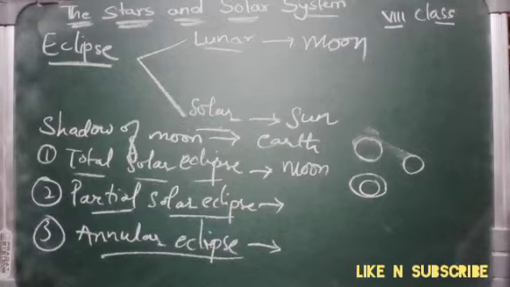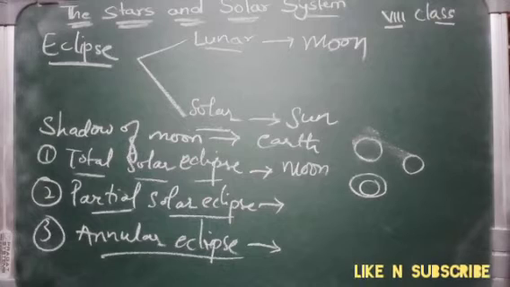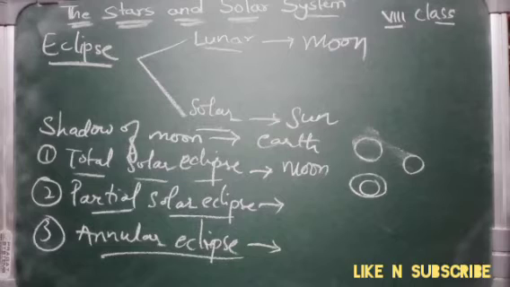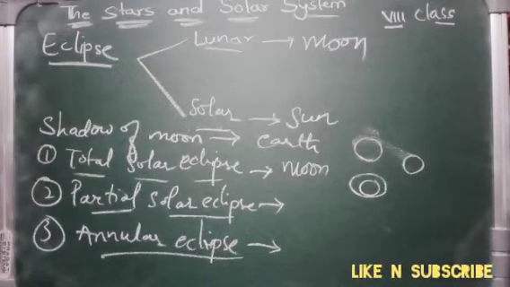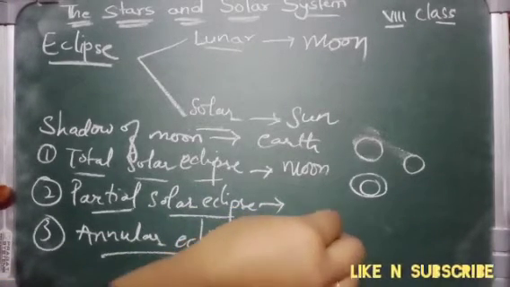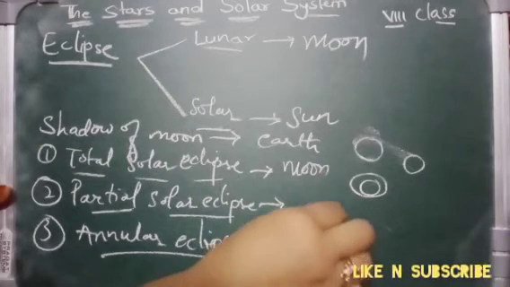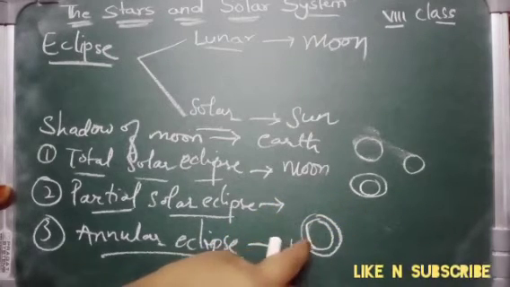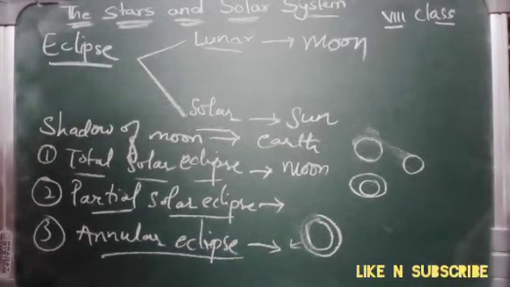It occurs only when the moon appears smaller than the sun as it passes centrally across the solar disk, and a bright ring or the annulus of sunlight remains visible during the eclipse. That means the whole will appear dark. Only a small annulus, a very thin ring, will be visible to us. That is called the annular eclipse.